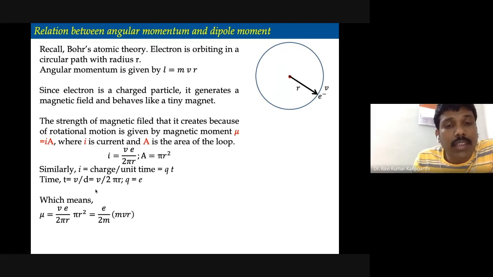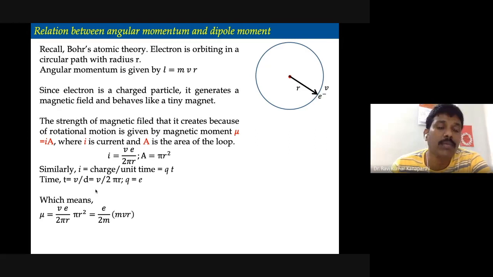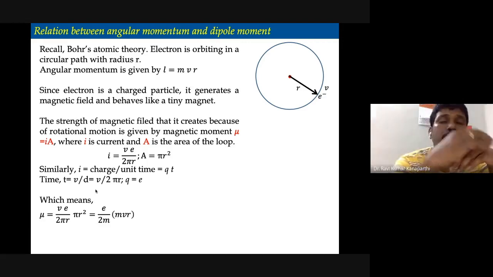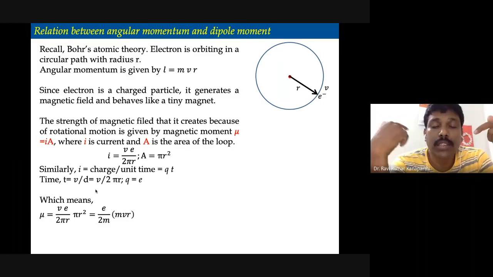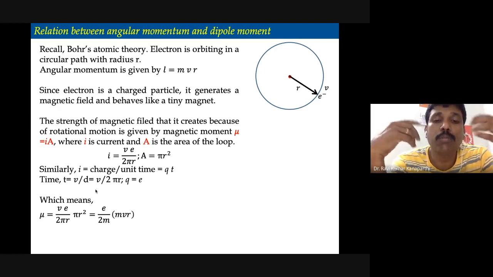Now, the area A is equal to pi r squared. What is I? I is nothing but q by t, the charge per unit time. Q is the charge, and since we are talking about an electron, the charge is given by e. So I is e by T. And what is T? T is nothing but the time it takes to complete one particular cycle.